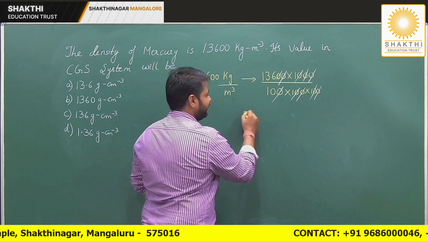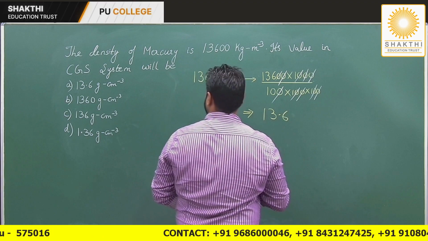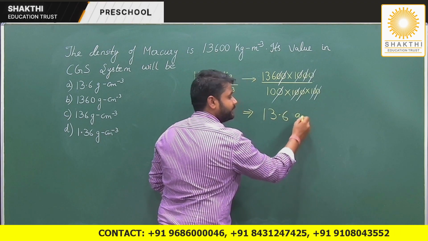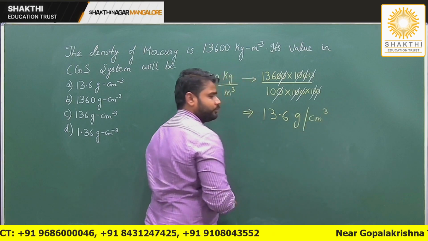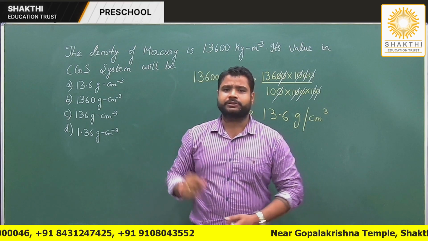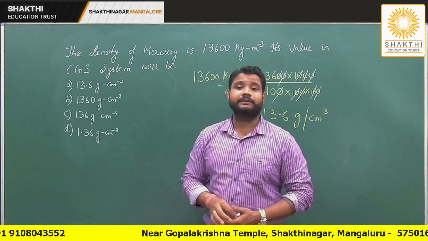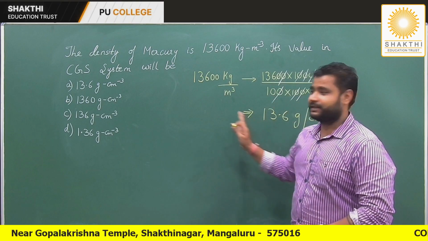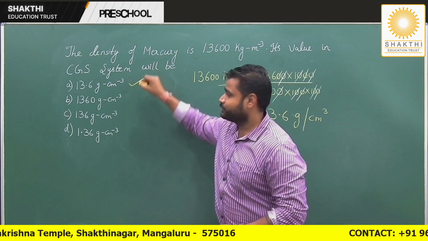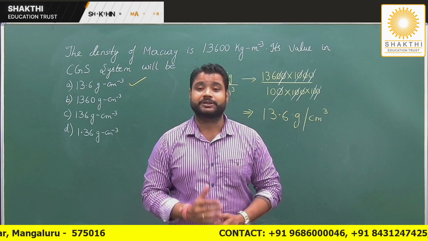You get the answer as 13.6. But what is the unit, my dear students? The unit becomes now gram per centimeter cube. Now let's slowly look into the options and check if we have this option. So option A says 13.6 gram per centimeter cube. So you can see that this and this is matching. So I can say that the right answer for this option is option A.